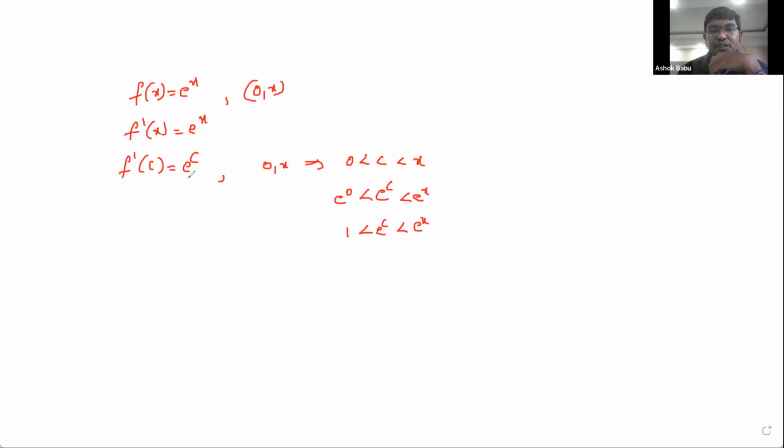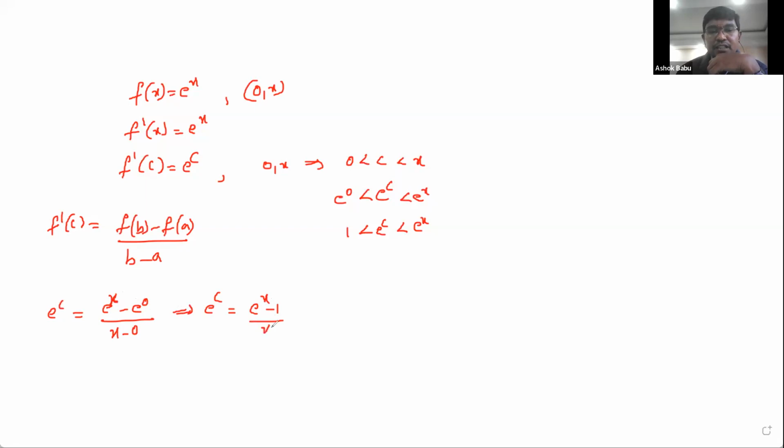Therefore, for e power of c, as we know the Lagrange formula, f dash of c is equal to f of b minus f of a by b minus a. Therefore, f dash of c, that is e power of c, is f of b, that is e power of x here, minus e power of a, that is e power of 0, by b minus a, that is x minus 0. Therefore, after the simplification, e power of c is equal to e power of x minus e power of 0, that is 1, by x only. Therefore, e power of c is done.